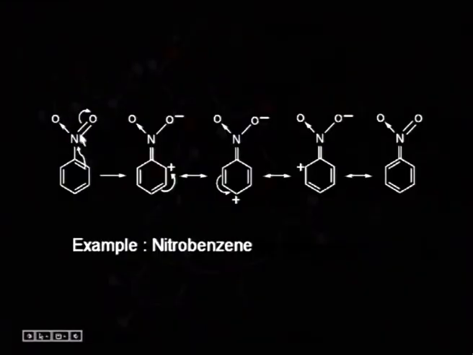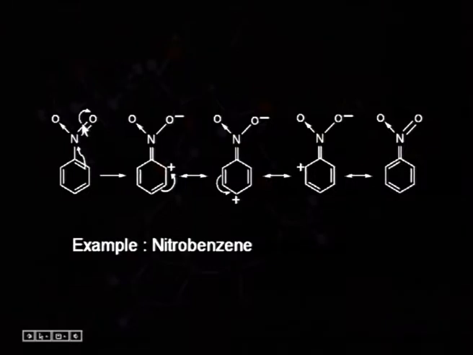Why is it happening? Because here this nitrogen is bonded to the more electronegative oxygen atom and here pi electrons are present which are loosely bound. So, these pi electrons will move from here to this oxygen atom and negative charge arises here.